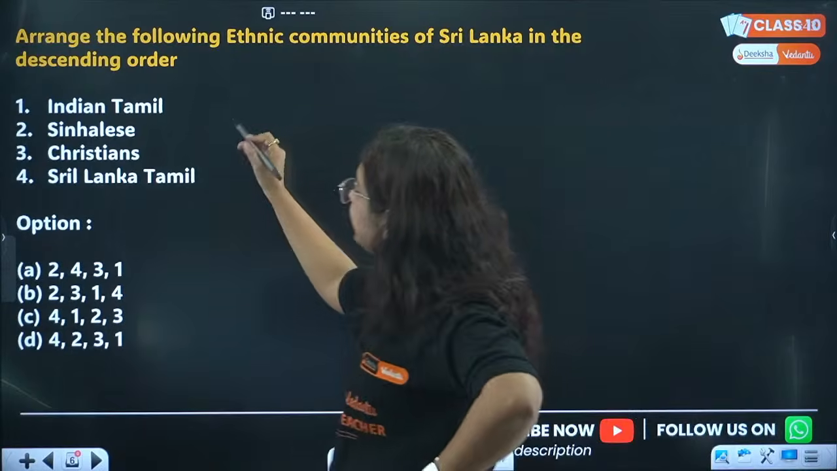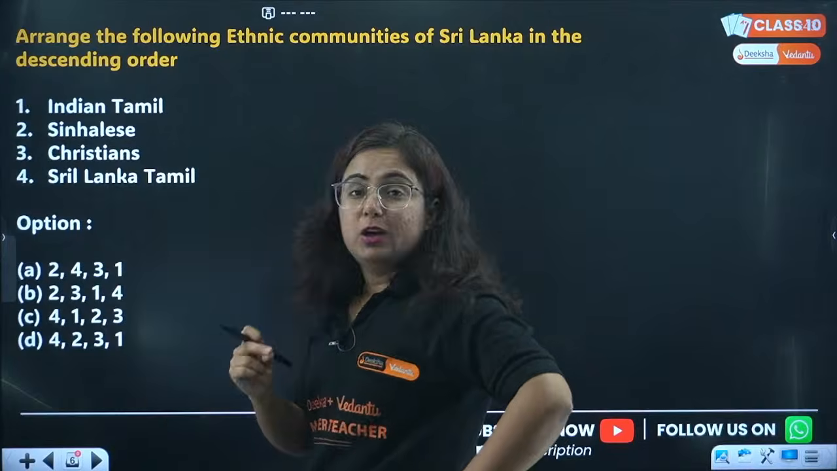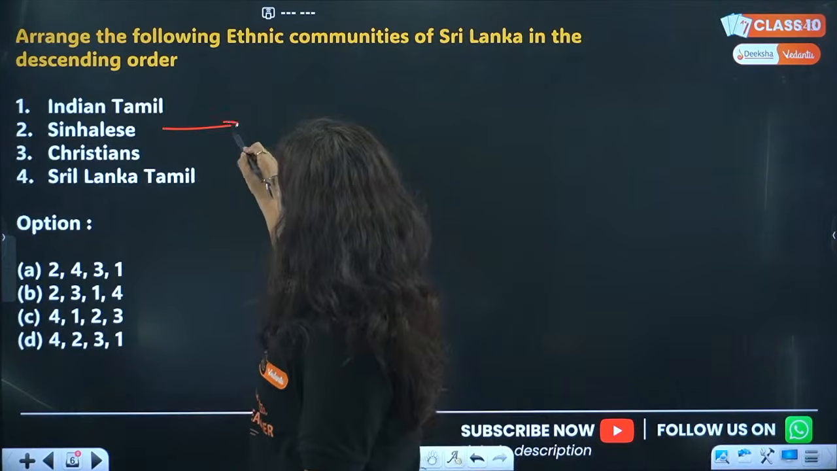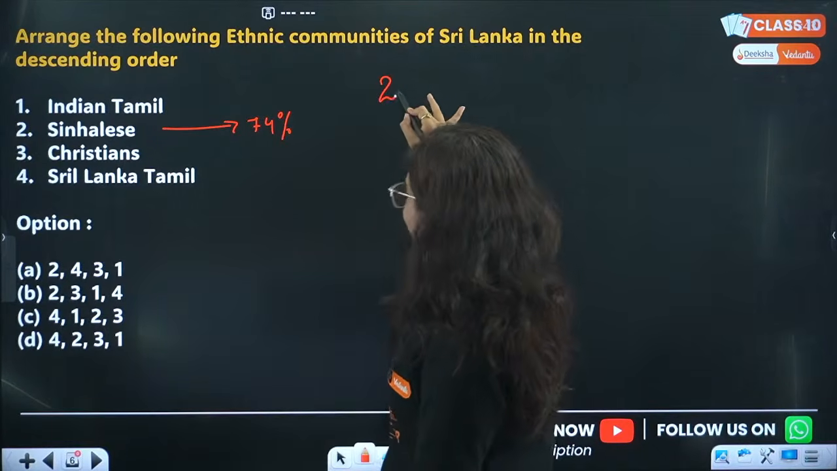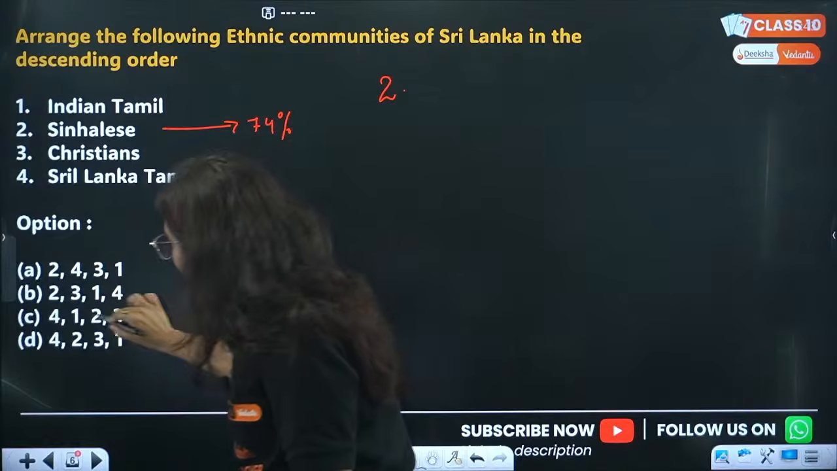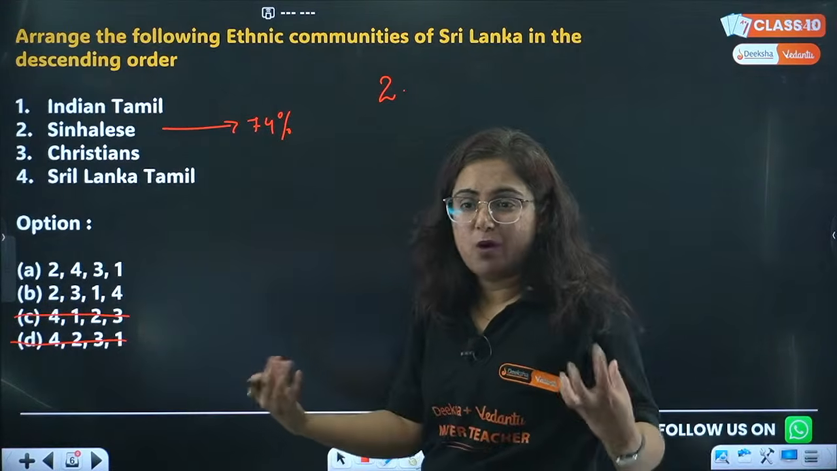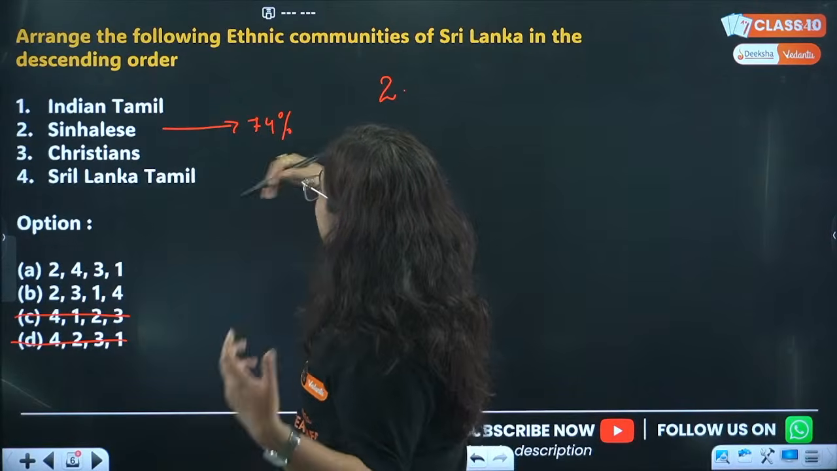Now Indian Tamil, Sinhalese, Christians and Sri Lankan Tamil. Who were in the majority? Sinhalese were in the majority. How much percent? 74%. So in the option, the first will be 2. Figure out where 2 is first by eliminating these options. This is how you have to solve. Learn how I am speaking and solving it. Then we will move to the next.